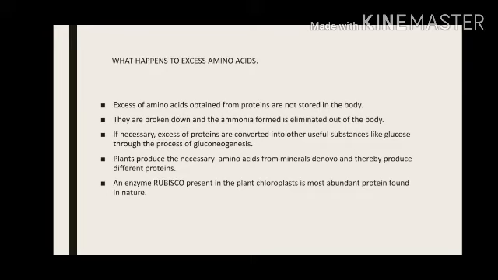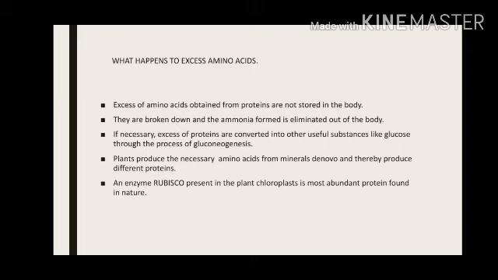And then this glucose which is formed is used for making energy. It can be by aerobic respiration or anaerobic respiration.